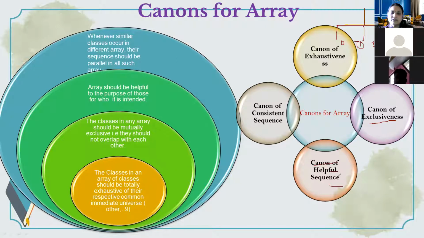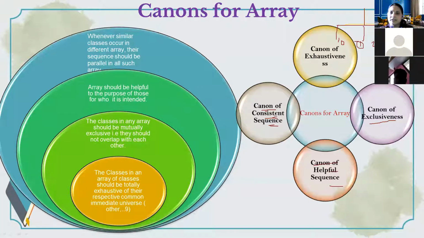Then the canon of consistent succession sequence means that whatever array we are following from tradition, we have to follow it. Like if we are following a 1 2 3 4 5 sequence, then we have to follow it consistently without changing the purpose of library classification. If the purpose changes, only then can we change the array. Otherwise there is no need to change the array.